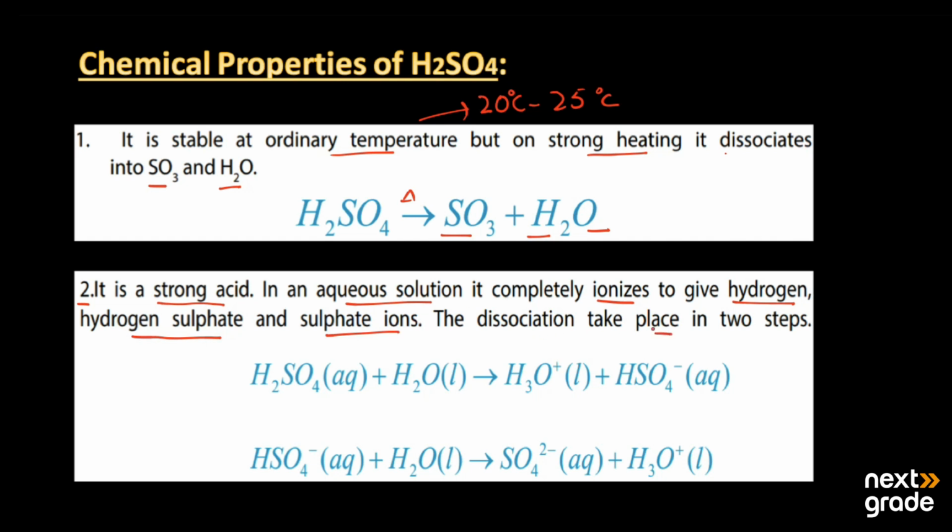Its dissociation occurs in two steps. Here we have sulfuric acid, H2SO4, in aqueous solution. Water is present in the liquid state, and it dissociates into the hydronium ion H3O+ and hydrogen sulfate HSO4−. Then HSO4−, in water, gives the sulfate ion SO4 2− and the hydronium ion H3O+. Here H3O+ is called the hydronium ion, and this is the sulfate ion.